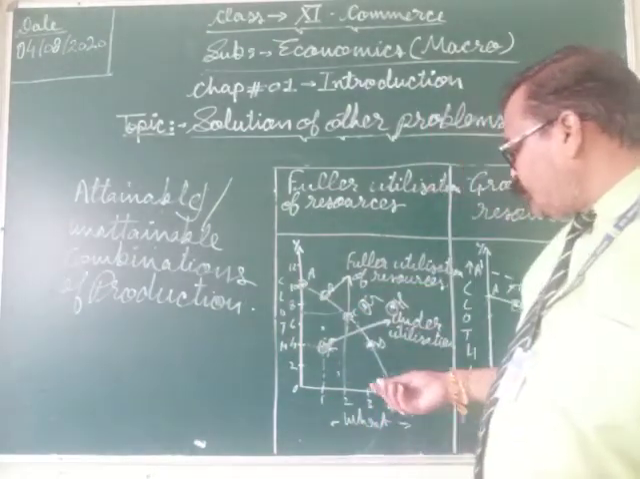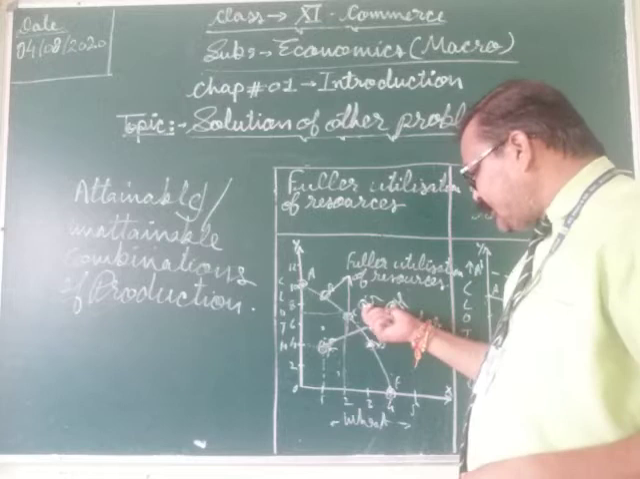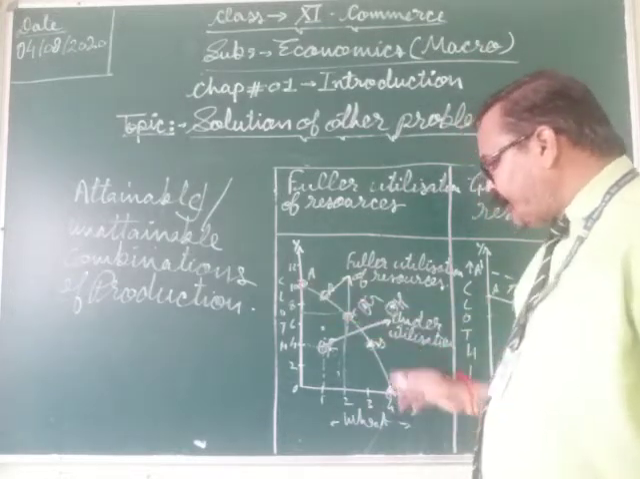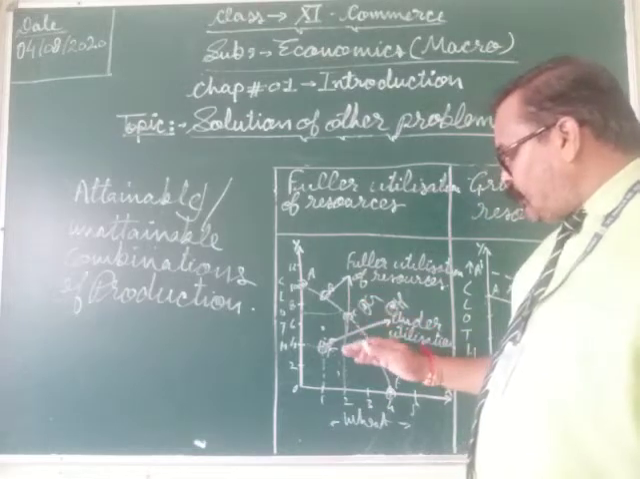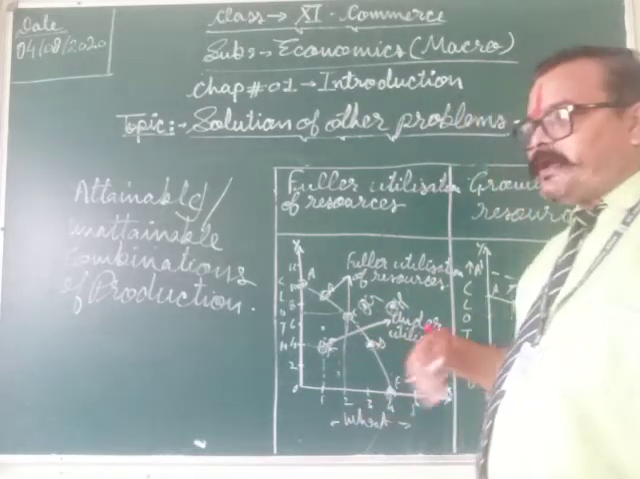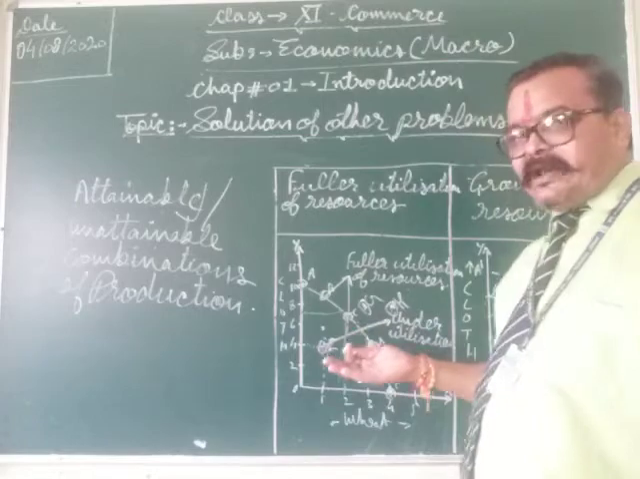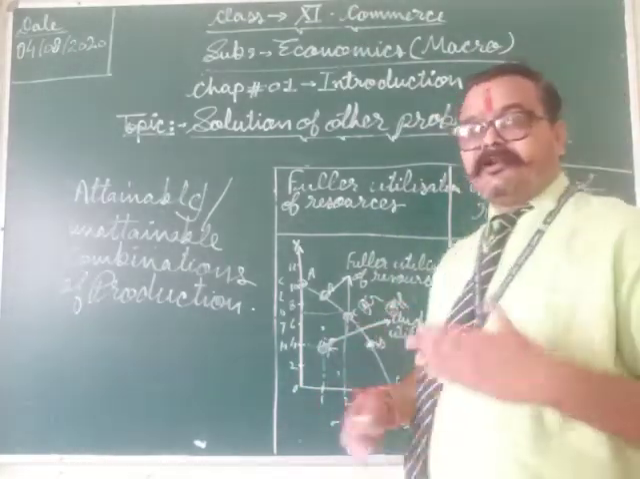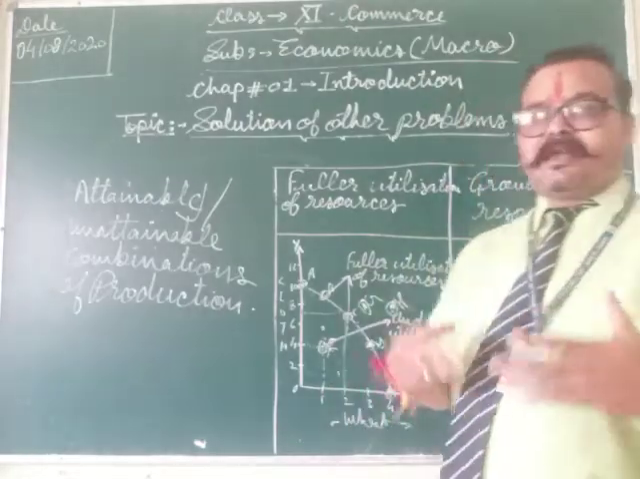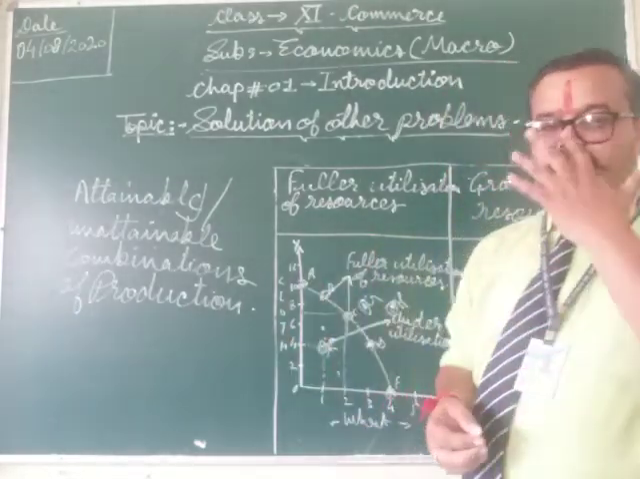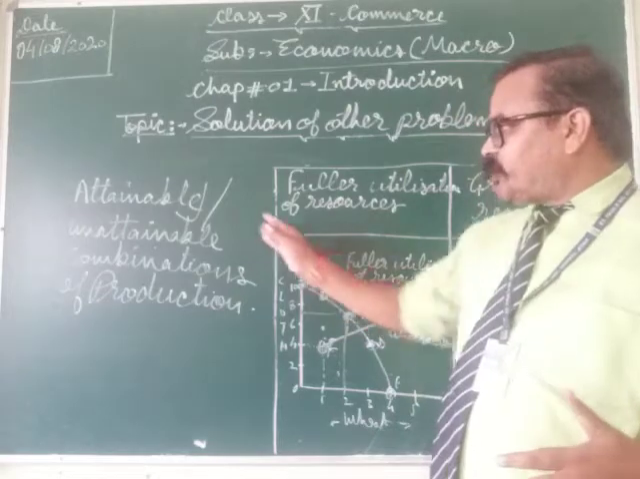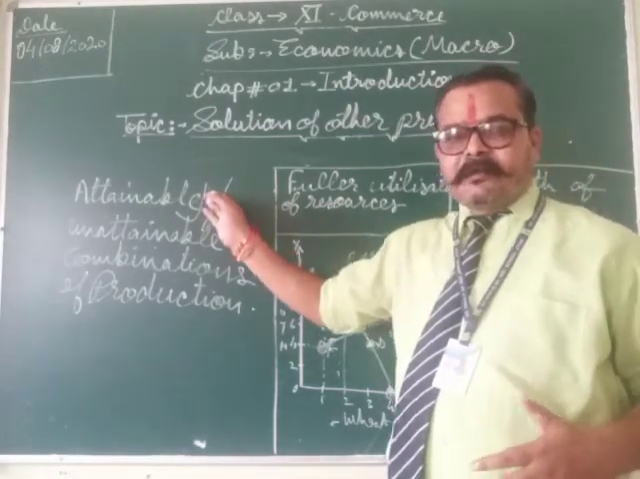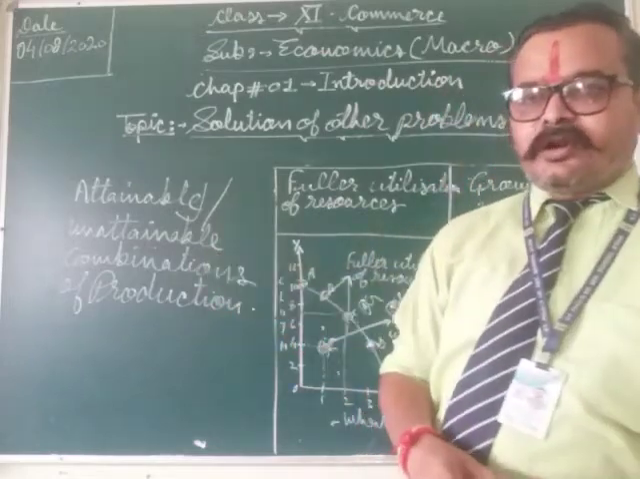If we want to achieve these combinations outside the PPC, then we have to make proper growth of our resources, and we have to improve our technology. Only then can these unattainable combinations be achieved. So students, this was the portion of the topic about the attainable and unattainable combination of production.